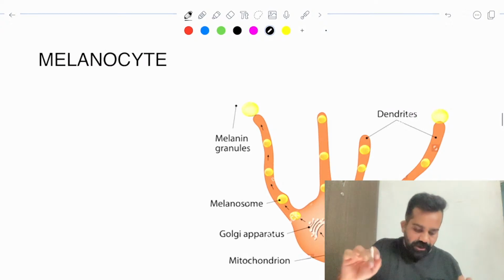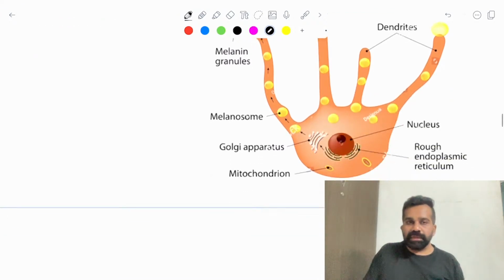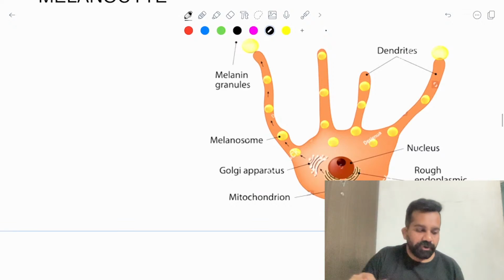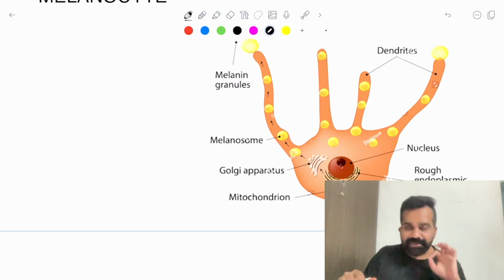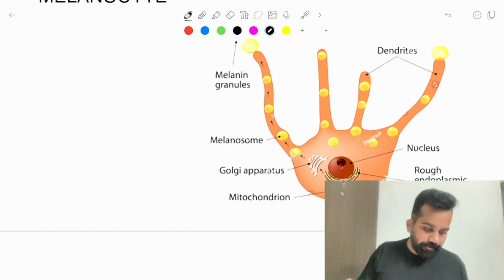Let's understand the importance of the melanocyte. See, this is the melanocyte. Melanocyte is one of the dendritic cells. Melanocyte is present in the stratum basale layer.